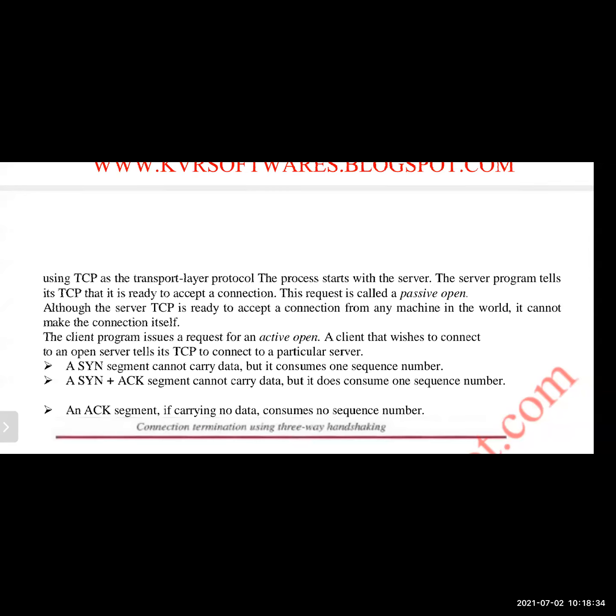The first thing that will happen is the server will send a message to all the clients that I am ready to accept the connections by executing the listen primitive. That is called a passive open. That concept is called passive, that is, passively waiting for connections. It is saying to every connection that it is ready. That situation is called the passive open.